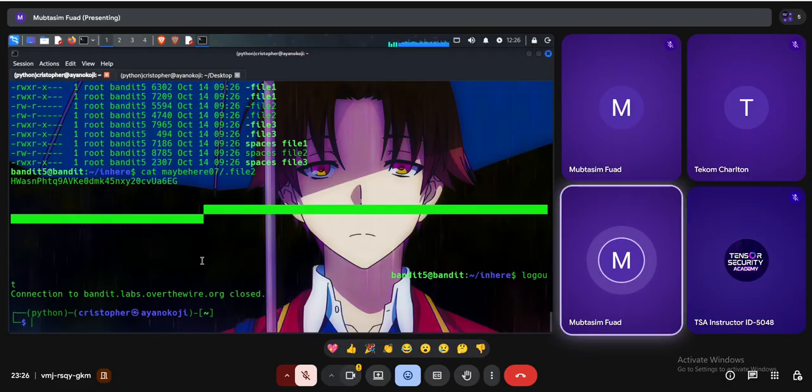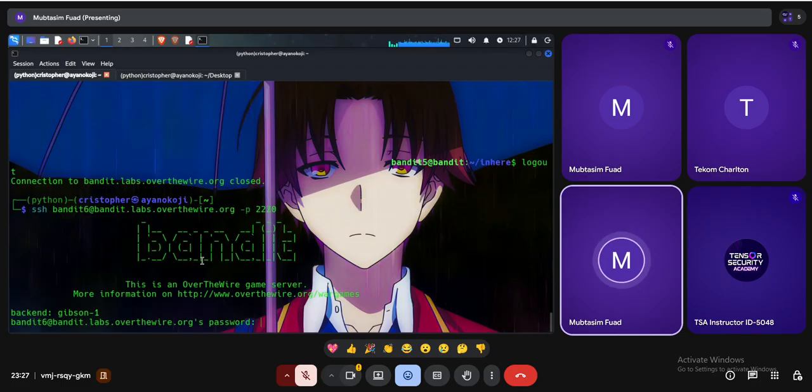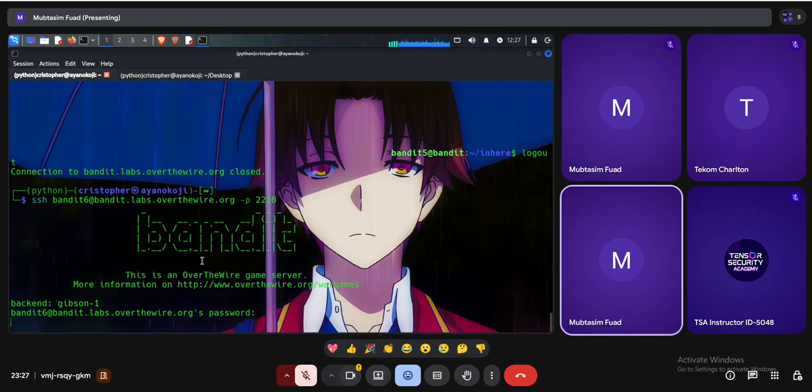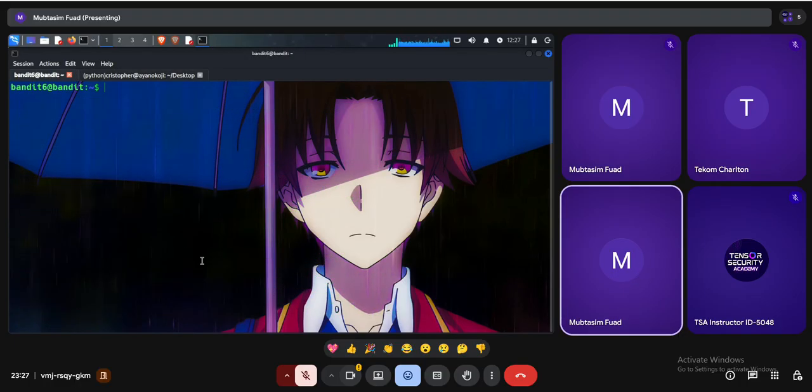So we have logged out successfully. Now we have to go to the next level, which is Bandit 6. Enter the password. So Control Shift V to paste. Enter. Okay, we logged in as the Bandit 6 user. Clear.